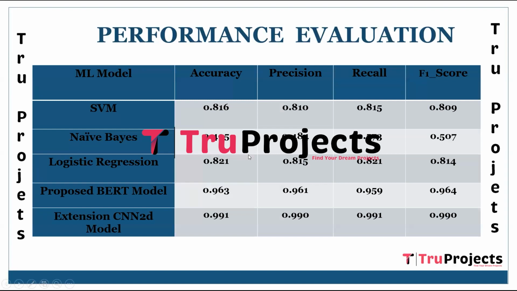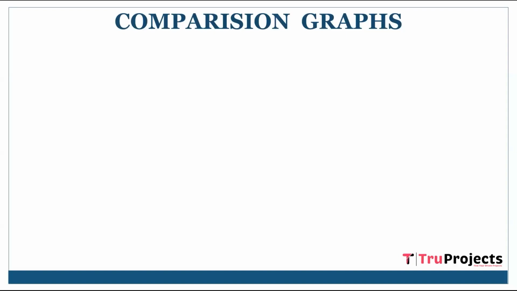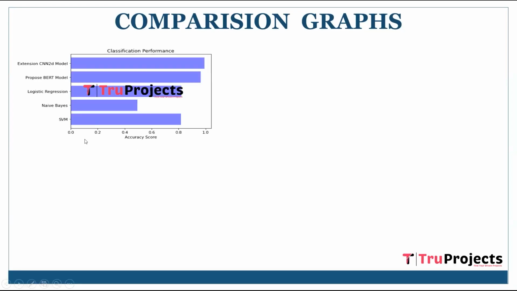So here we have represented the performance of algorithms in the tabular format. Here we can see all the algorithm names and the evaluation metrics for each algorithm. Here we can see accuracy for each algorithm, precision, recall, and F1 score. So here we have comparison graphs through which we have evaluated our models. So here we have accuracy score comparison graph where x-axis represents accuracy score of each algorithm and y-axis represents algorithm names. Accuracy is the proportion of correct predictions in a classification task measuring the overall correctness of a model's predictions.